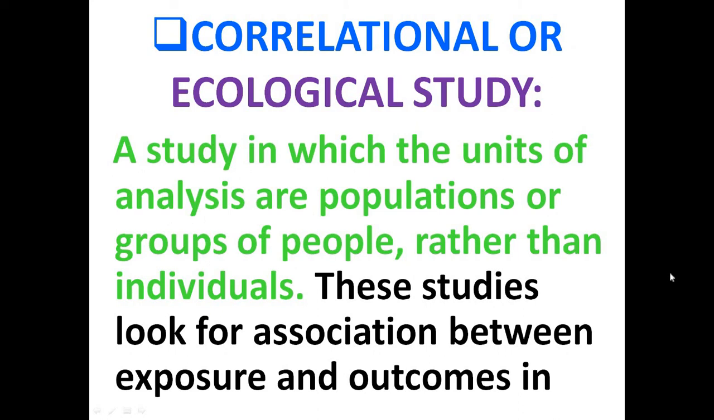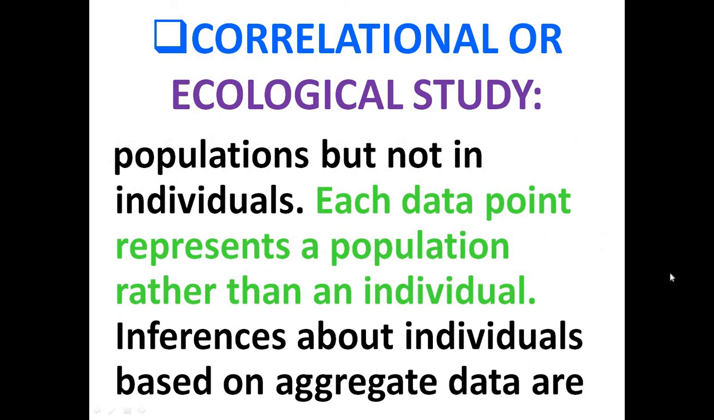Then there are the ecological studies. In ecological studies of the descriptive type, or correlational studies, we see a population and not an individual. So sometimes for a specific population having certain specific activities, we cannot reach a conclusion. Those studies look for association between the exposure and the outcomes in populations, but not in individuals. It's the whole of the society.